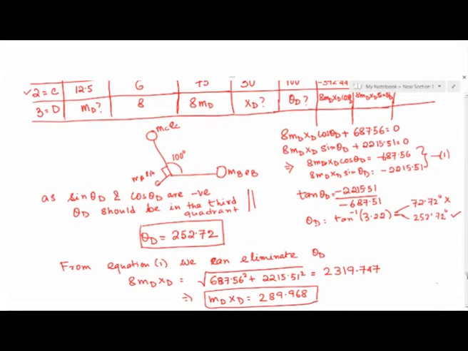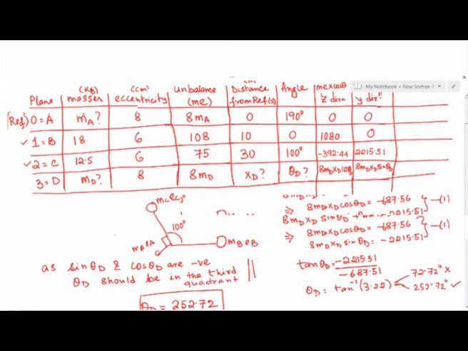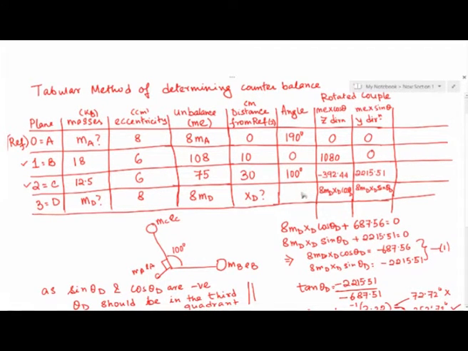So we will see how we will resolve this situation. We can still play with one more very important quantity. So instead of theta d, I will erase this theta d and put this as 252.72, which is what our solution gave us for theta d.